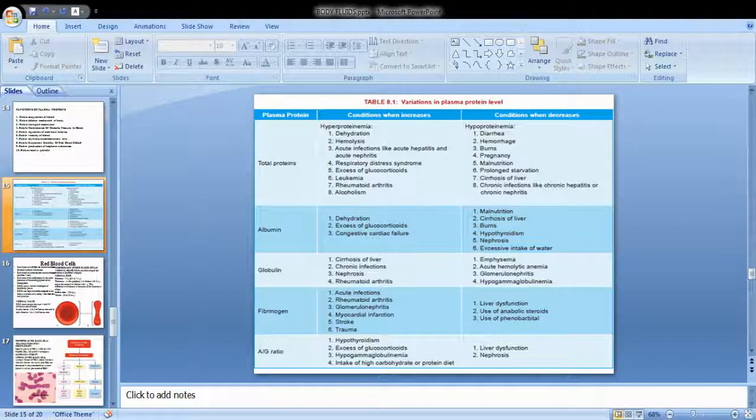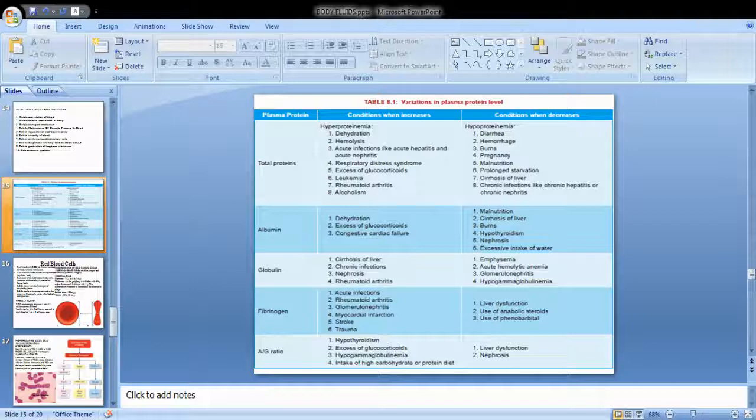Albumin can also become less during dehydration, glucocorticoids and cardiac failure. Whereas during malnutrition, cirrhosis of the liver, burns, hypothyroidism, nephrosis, and excessive intake of water, the level of albumin can decrease. The globulin can increase during infections, for the protection or defense mechanism, cirrhosis of the liver, chronic infection, nephrosis, arthritis, etc. Whereas it can decrease during respiratory distress, emphysema, acute hemolytic anemia, hypogammaglobulinemia or some kidney diseases like glomerulonephritis.